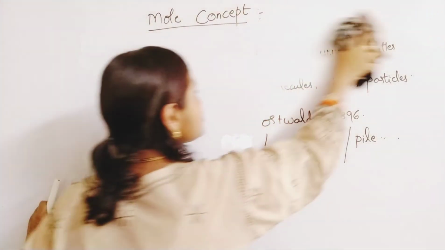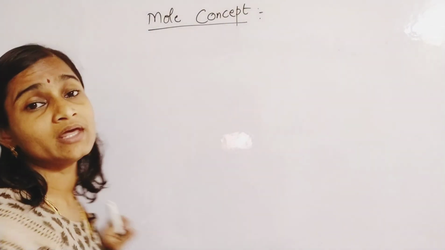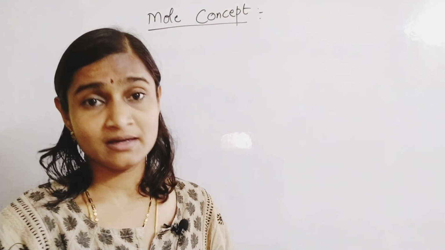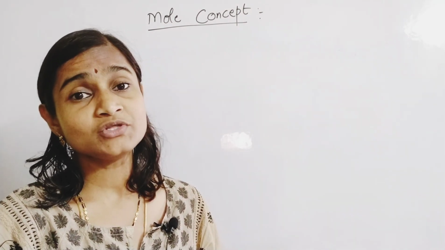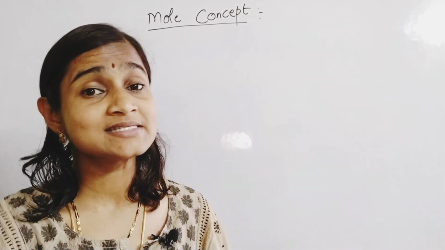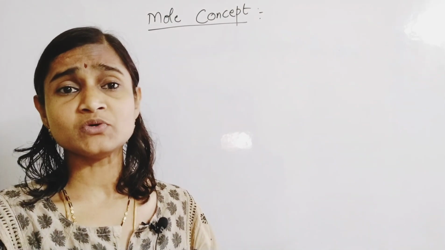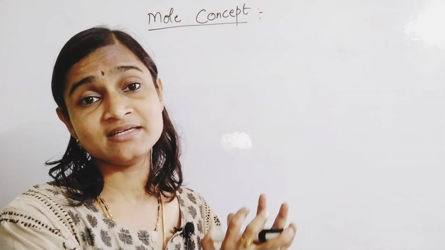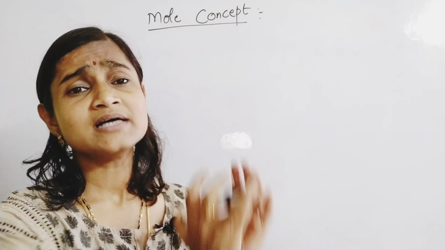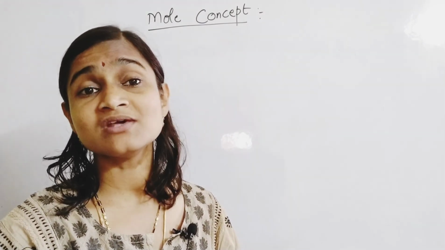Actually, as I just told you, it's a kind of measurement. What kind of measurement? Like in olden days, suppose you wanted to buy bananas, we would go to the shop and ask for a dozen bananas. A dozen stands for what? 12 articles. In the same way, in olden days, a gross was 144 articles. Like that, we used to keep a standard unit or a standard measurement to measure anything.